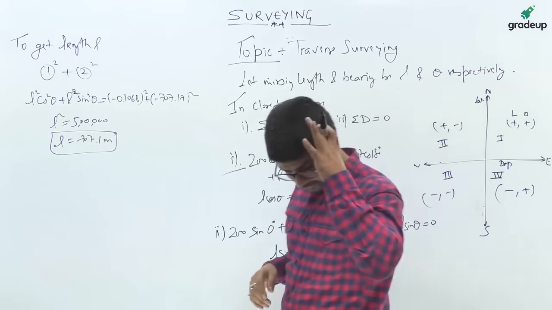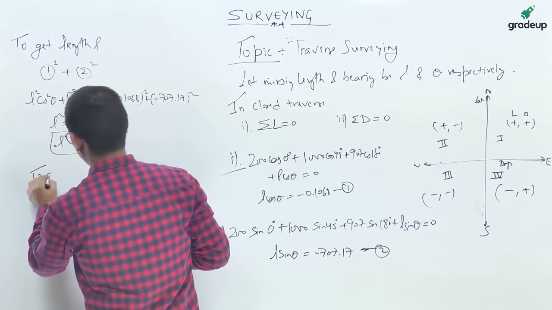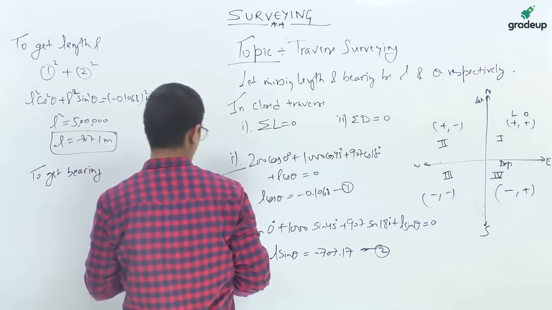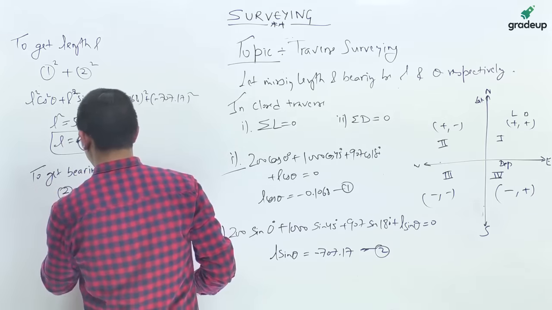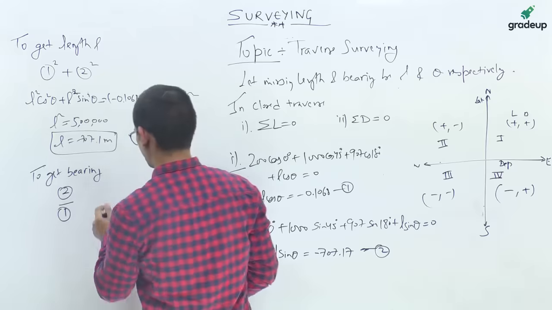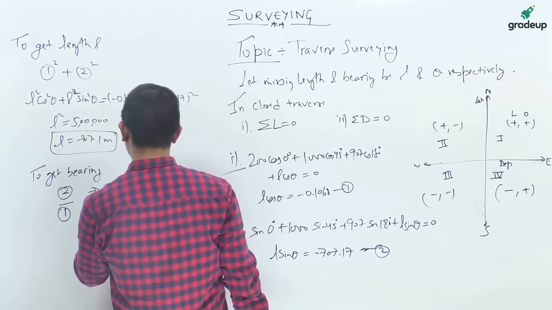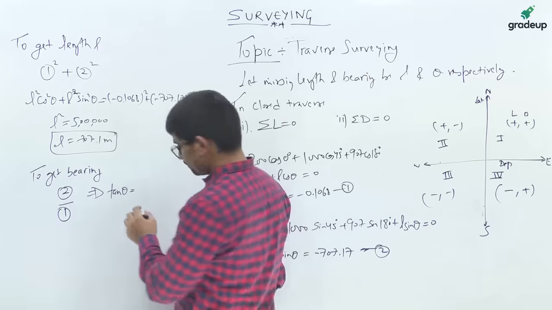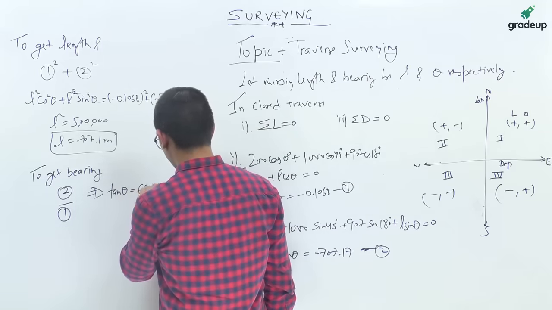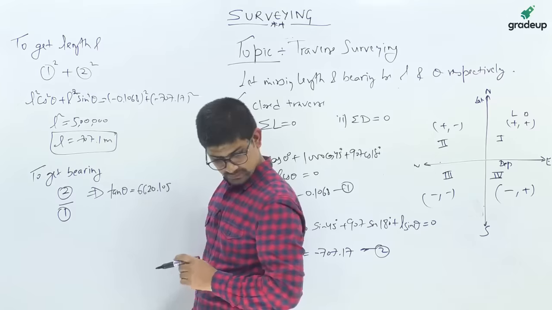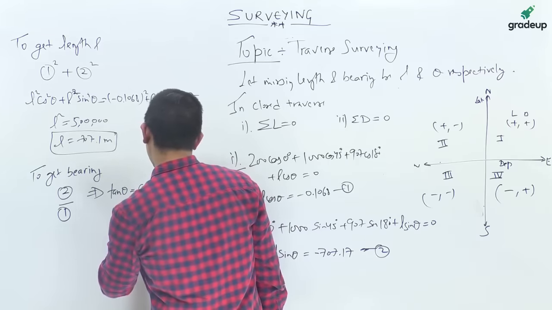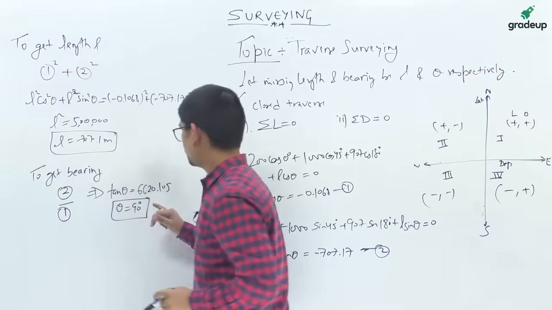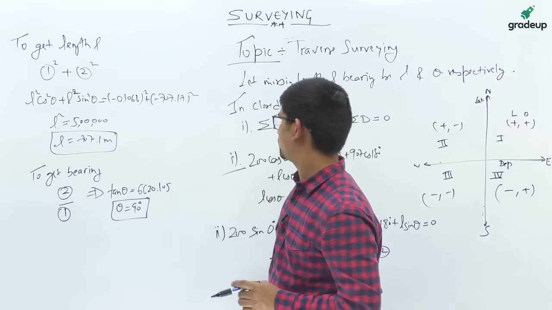Now to get the bearing, that is the tricky part. To get the bearing, we will divide equation 2 by equation 1. This will give you tan theta as 6620.105. Now if you calculate the value of theta, you will get theta to be 90 degree. But 90 degree is not the correct answer to this question.